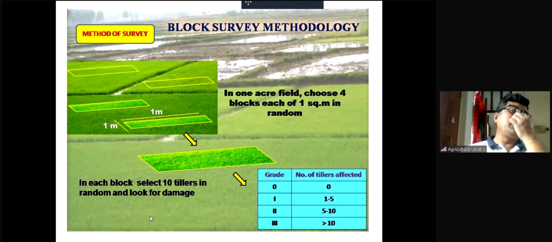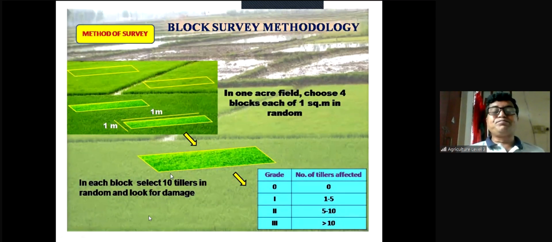Methods of survey, how we can do it. For example, this is a rice field, a big rice field. This is called block survey method. Why is it called block? This is a very big plot, a 1 acre field. Choose 4 blocks, equal blocks. Each and every block is equal: 1 meter length, 1 meter breadth, 1 square meter, in random. 1, 2, 3, 4 blocks.